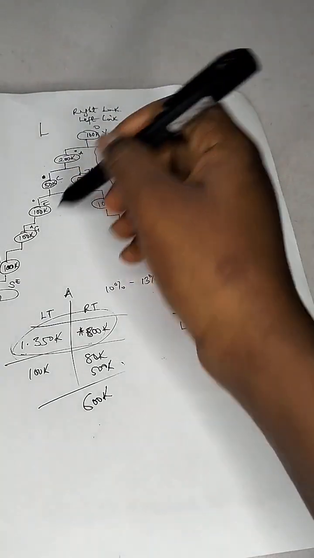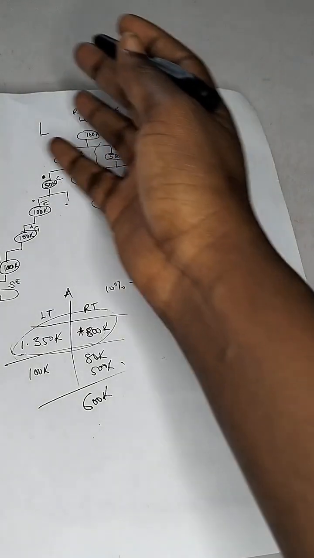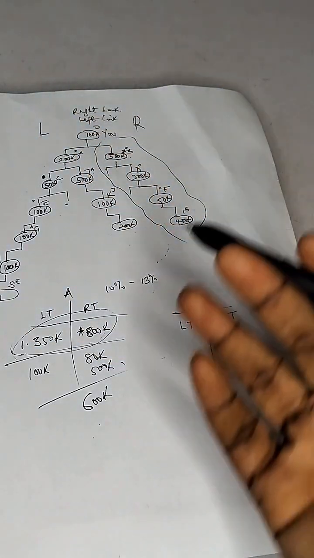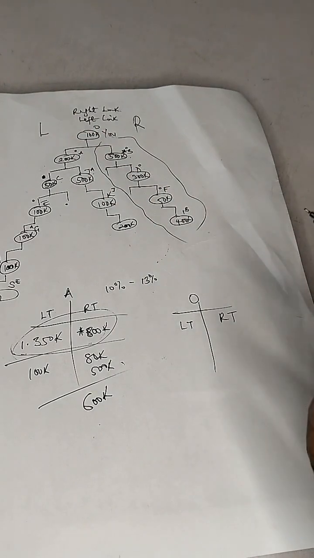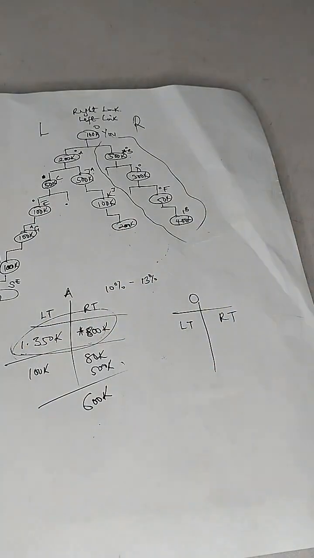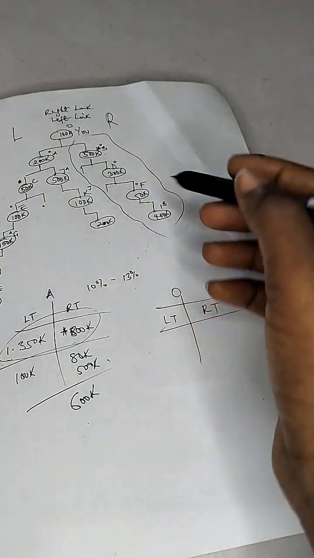All the people on this side, no matter if this one branches, or this one branches, and they keep growing, all of them are on your right. So you can see how you can be making money from this system so fast, and all you did was to invite your first two people who invited their two people, and your team is already growing. So let's calculate for these guys now.